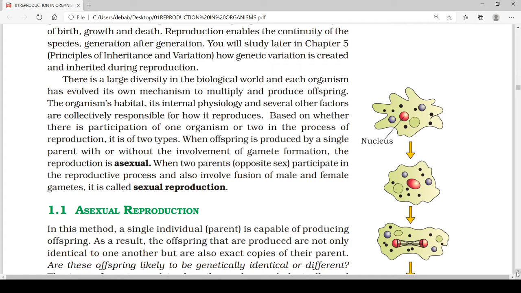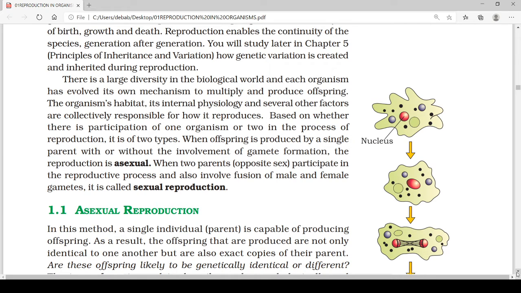Reproduction mainly depends on the organism's habitat, its internal physiology, and several other factors like environment, which are collectively responsible for how that organism will reproduce. Based on whether a single parent is involved or two parents are involved, reproduction is of two types.